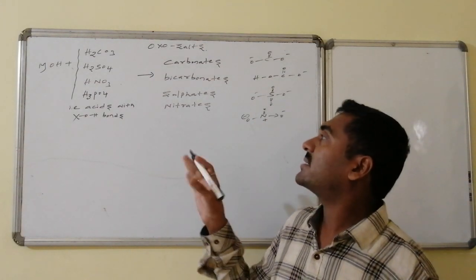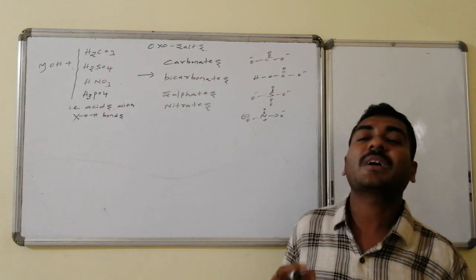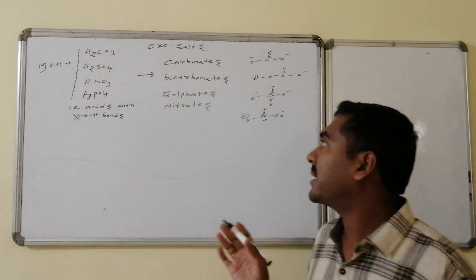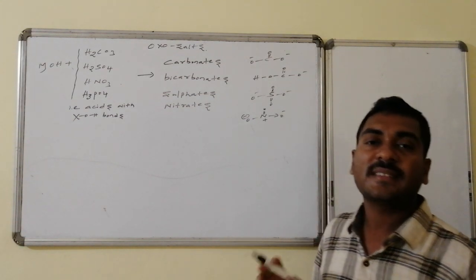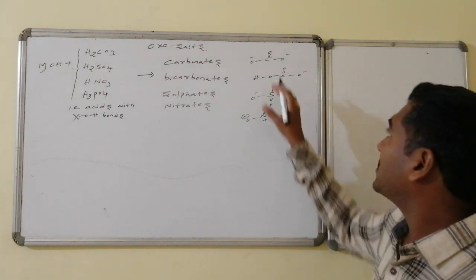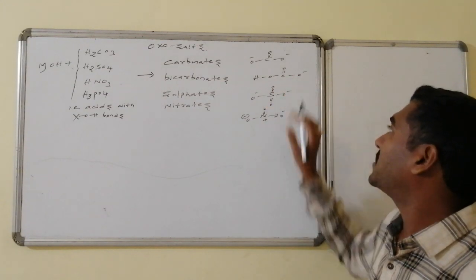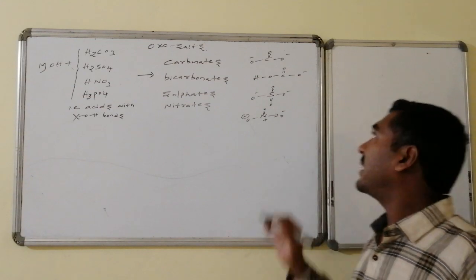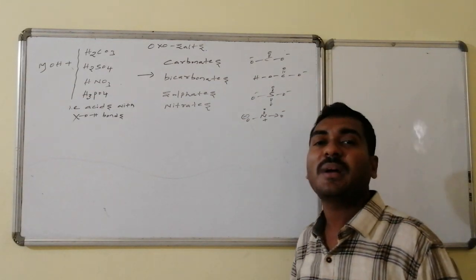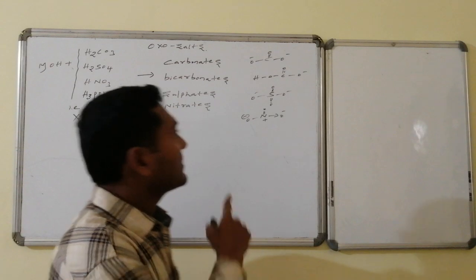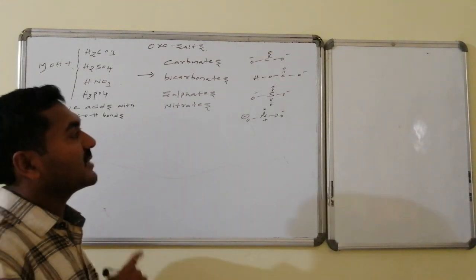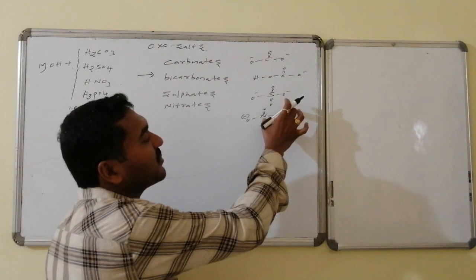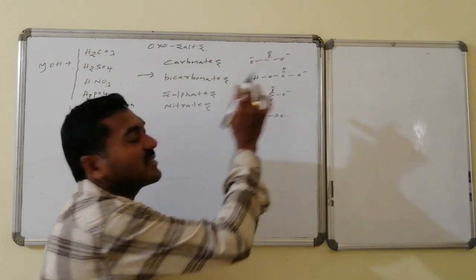The combination of these with one another leads to the formation of some important oxo salts, and those oxo salts are carbonates, bicarbonates, sulfates, as well as nitrates. The carbonate structure is CO3 2-, bicarbonate is HCO3-, and this negative charge is counterbalanced by the alkali metal. Similarly, sulfate has 2 units of negative charge. In nitrate, there is 1 unit positive and 2 units negative. These two are counterbalanced if I write the coordinate covalent bond.